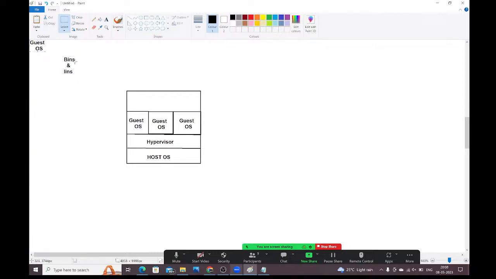Here I'm taking all the required binaries and libraries to run your application. Whatever binaries and libraries are required, everything I'm going to take here. Like this I have taken.